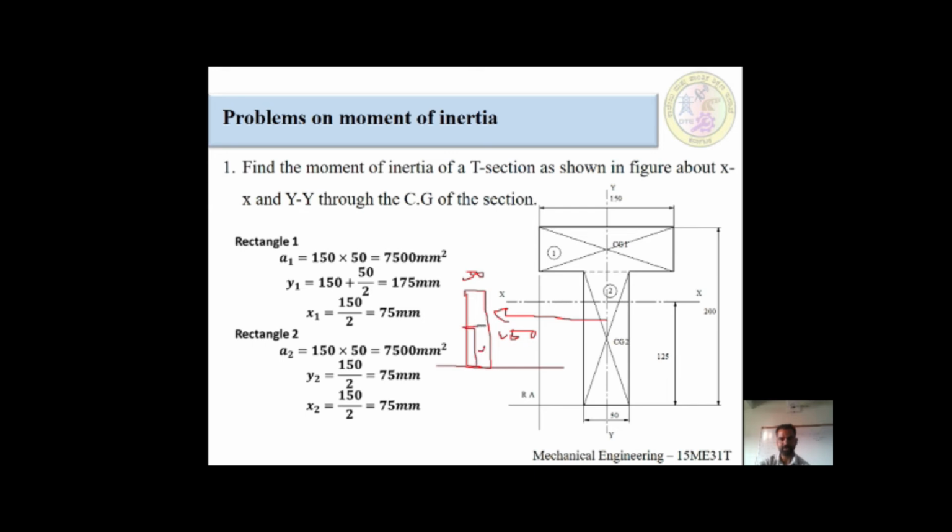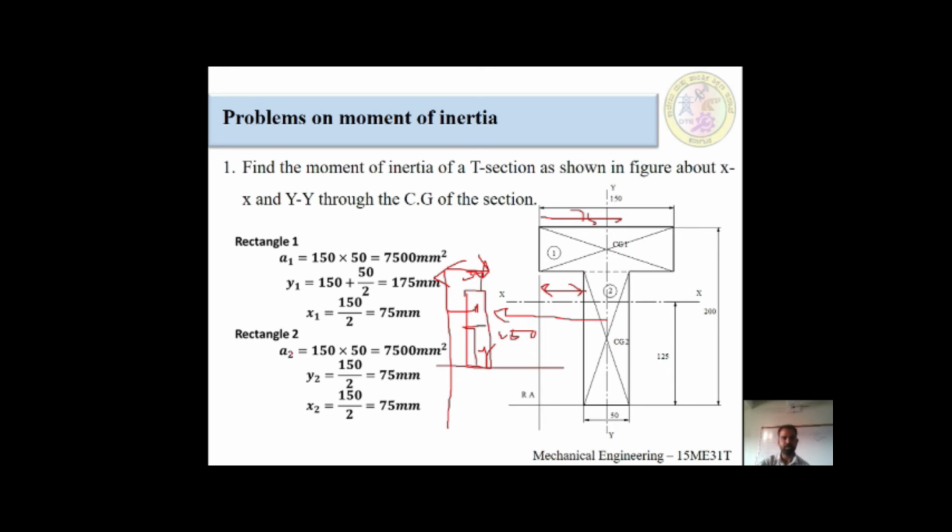This will give you the y value. And for the left line distance, from here to half of the component, how much do we have to take? It is 75 because 150 divided by 2. This is explaining rectangular 2.